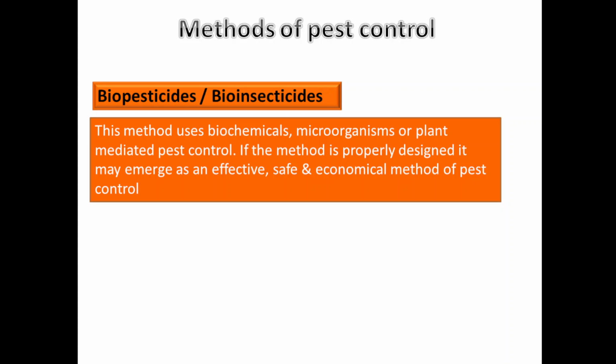Plant mediated pest control means certain plants which are poisonous in nature contain certain poisonous active constituents, and these are used to control the pest. So all these three types of methods come under biopesticides and bioinsecticides.